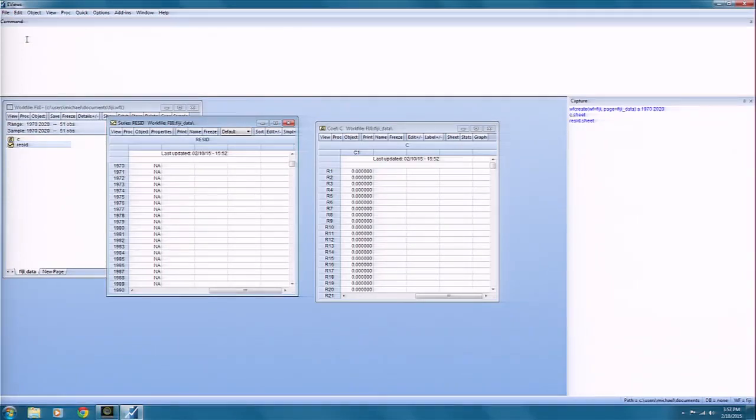Okay, so just to give you an example of what's happening in the capture area, notice that as I created the file, opened up specific objects and then tried to save the file, the capture command here was operating and reflecting the equivalent command lines that are needed to replicate the menu commands that I just issued using the mouse. That's very useful, because I can make a copy of these commands and store them in a file, and then use that later on to replicate what I've just done.